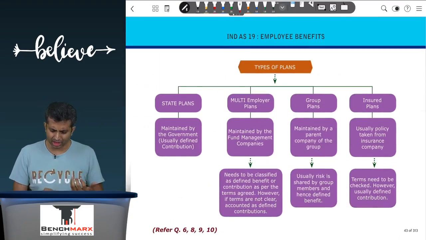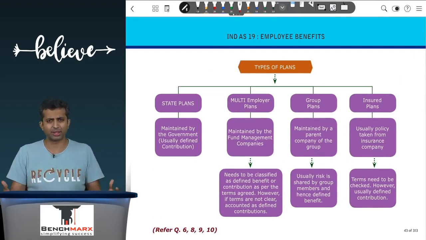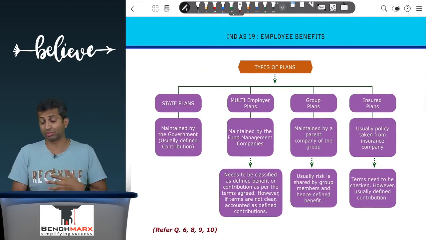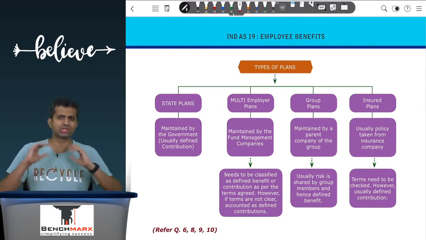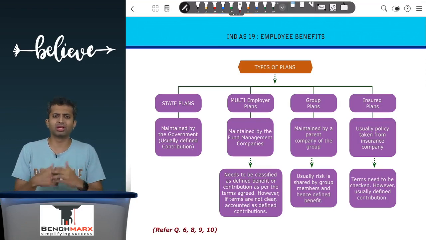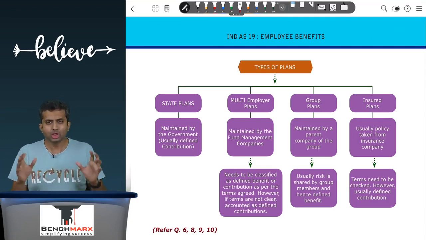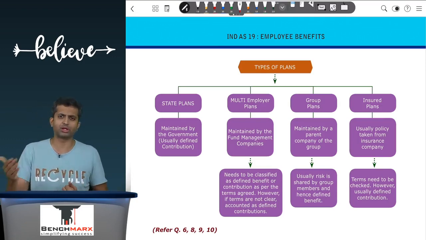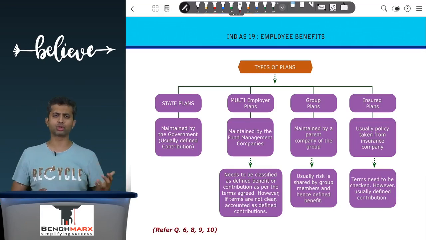Now, as a theory part, the standard also mentions various types of plans, like a state plan, which is usually run by the government and hence it's a defined contribution plan, a multi-employer plan, which is like a mutual fund or a fund of funds, which is managing the retirement schemes of various companies. So in this case, you will have to look at the terms and conditions of the plan to determine whether it is a defined contribution or benefit. The standard gives a guidance that if you are unable to determine whether it is a defined contribution or defined benefit, we treat it as a defined contribution plan.